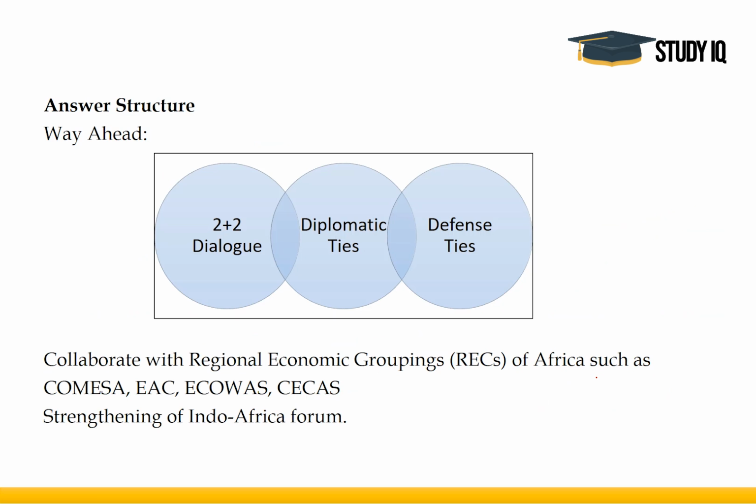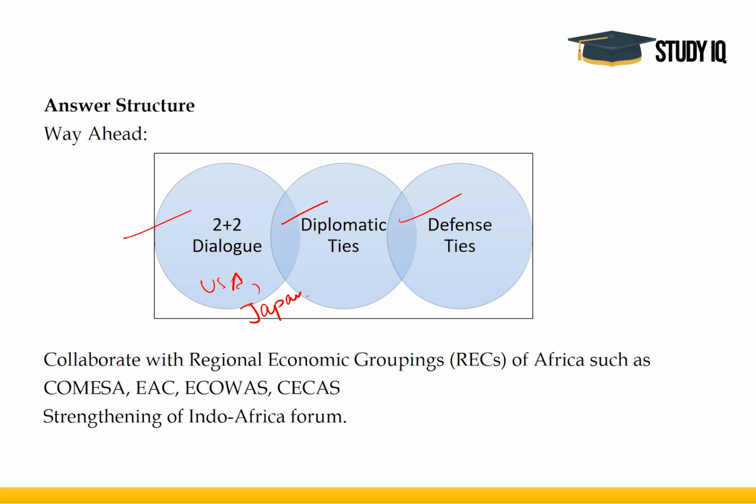Now, what more can India do? This is something where you have to create an answer, because although it is part of international relations, it is asked in GS1, so you can't do much about it. So, what can India do over here? We can do a 2+2 dialogue. We can improve our diplomatic ties. We can also improve defense ties. This will all lead to improvement of economic ties for India. India is already following a 2+2 dialogue with the USA, and is planning to follow it with others. We are already following this with Japan.